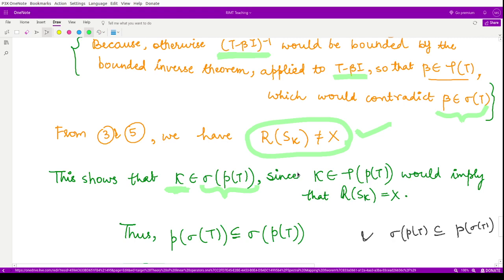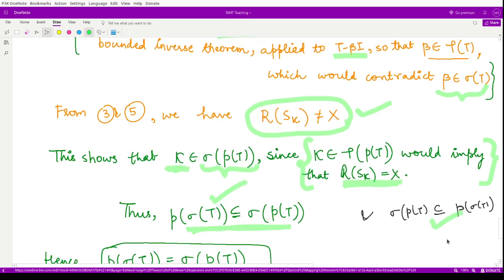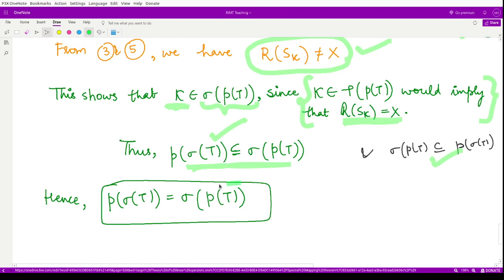If it belonged to the resolvent set, it would imply that its range would be equal to X, but this is not the case here. So in this case kappa has to belong to sigma of P(T), hence this inclusion holds for this case. Now we have this inclusion and we have that inclusion, so both of these imply that these two sets are equal to each other. So this is the result that we wanted to prove in this theorem.